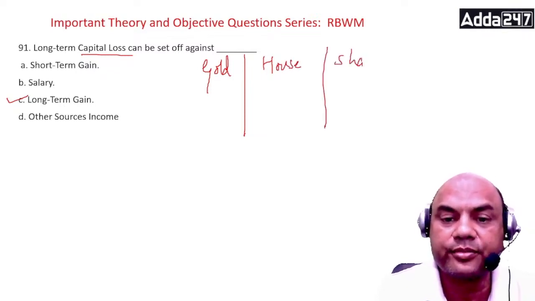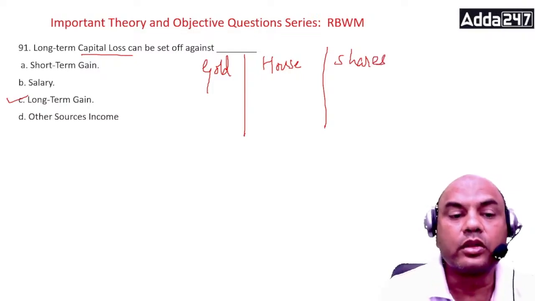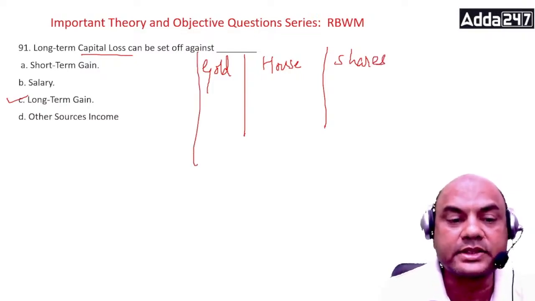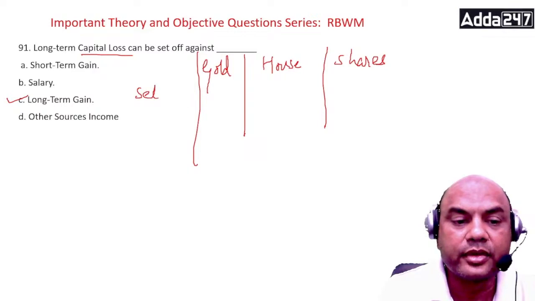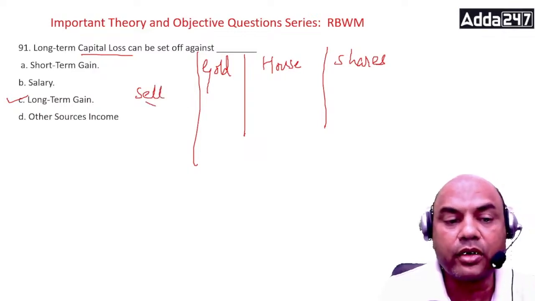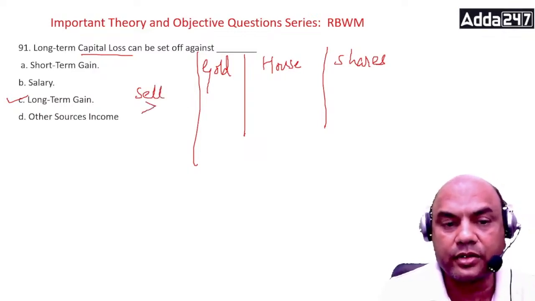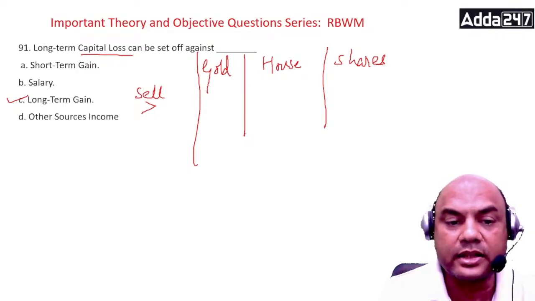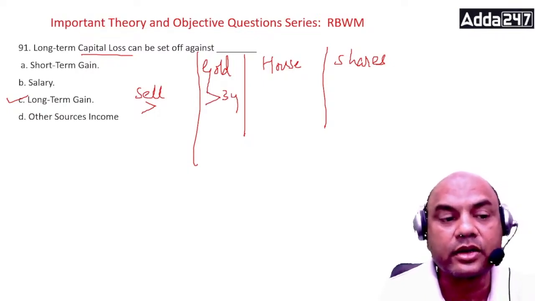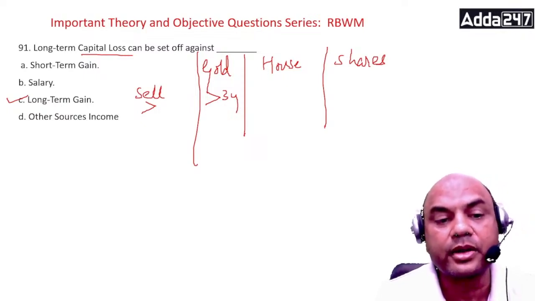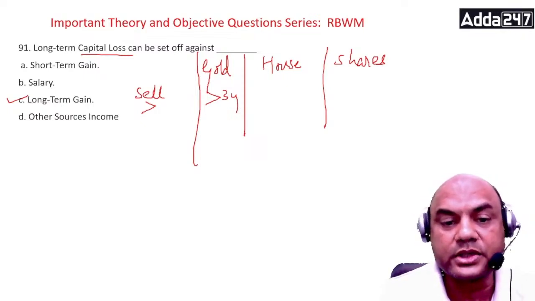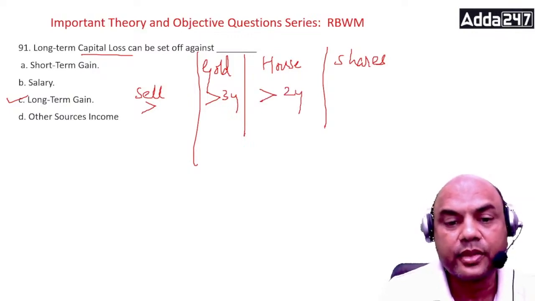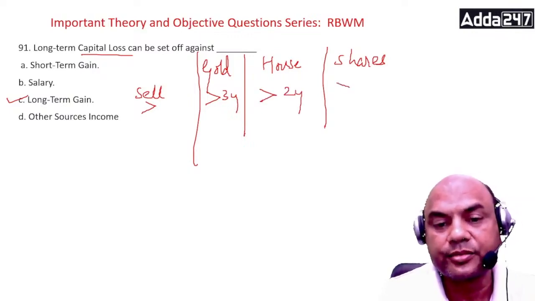So long-term capital gains come when I sell it, beyond, means greater than. For gold it is greater than 3 years. I have to keep this gold for 3 years and then sell it, so that I can get this long-term capital gain or loss. For house it is 2 years, and for shares it is 1 year.